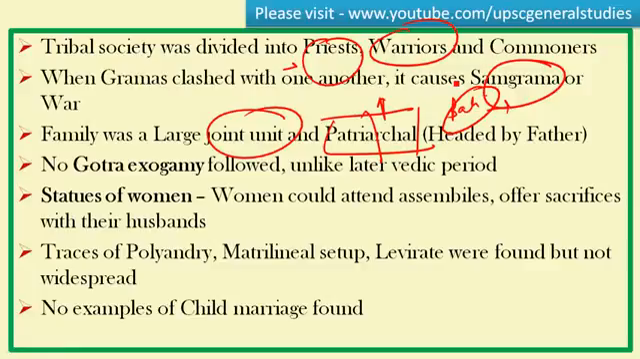There were traces of polyandry and matrilineal setup. Polyandry means a single woman having many husbands. Matrilineal setup means women dominated families. Levirate was also found. These were not widespread, even though some examples were present.